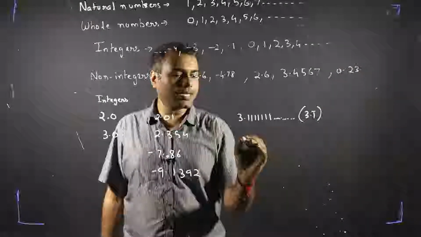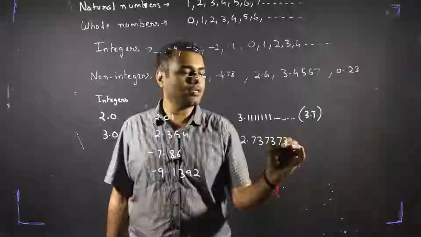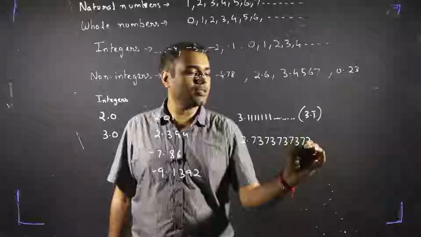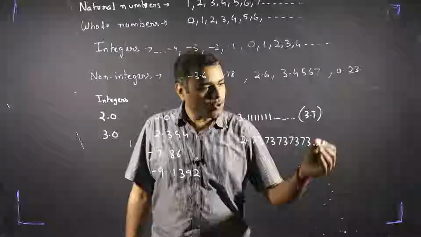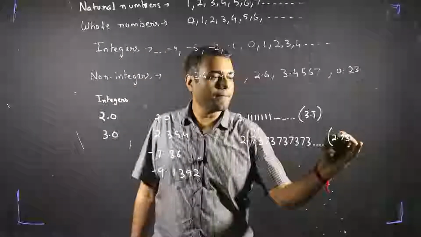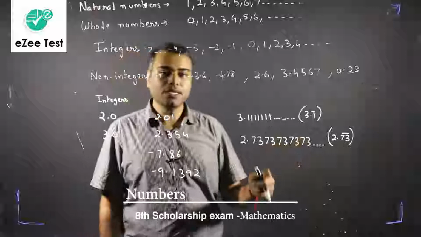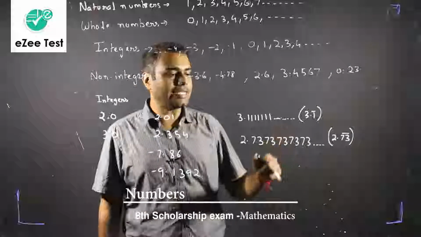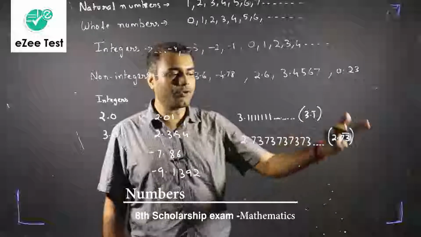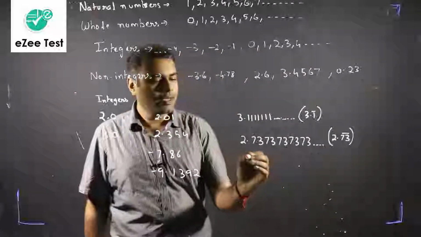Let's take another example. Let's say 2.7373737373 and so on. This we can represent in a short form as 2.73 bar. That means 73737373, this pattern is continuing and it never ends. We can keep on writing 73 infinite times. Let's take another example.